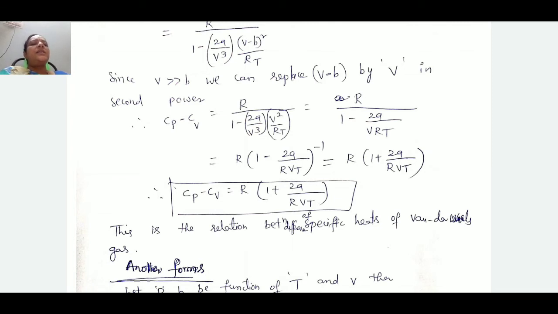After that, taking this denominator into the numerator, that is R into 1 minus 2A by VRT to the power minus 1. After that, 1 minus x to the power minus 1, by using the formula, we can write this equation as 1 plus 2A by VRT. Next step, Cp minus Cv is equal to R into 1 plus 2A by VRT. So this is the relation between the two specific heats of a gas.